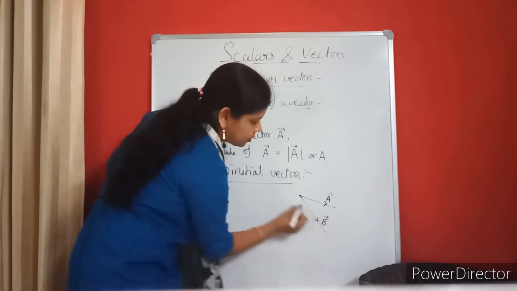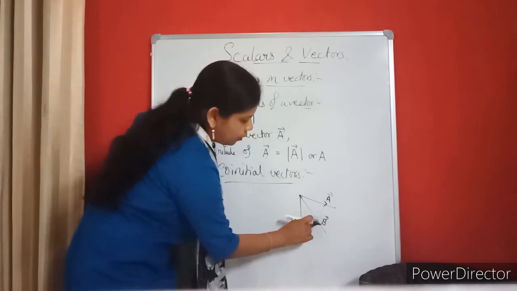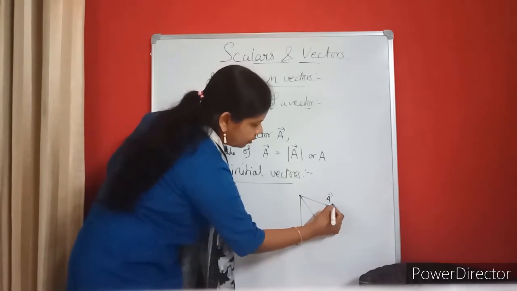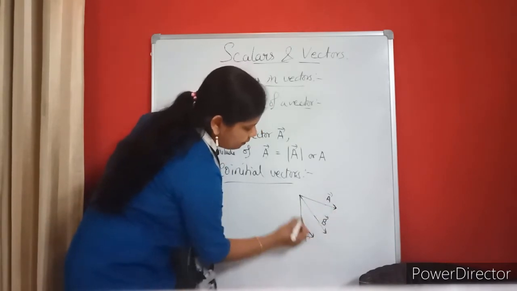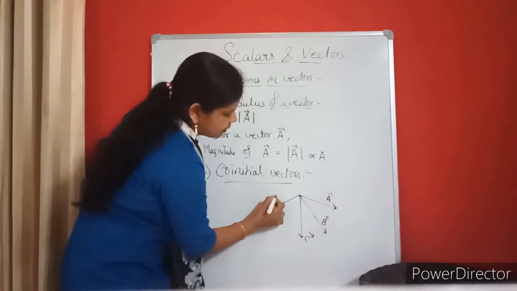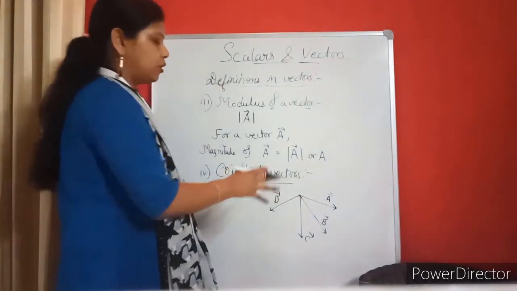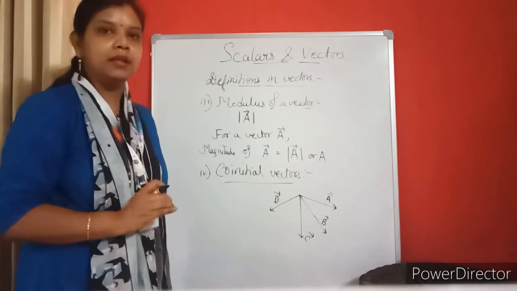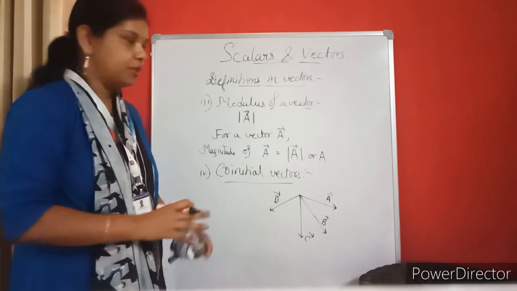This is my vector B. Another one I have drawn. So the arrow I will not put here, I will put at the tip. By mistake I have given it here. So this one is my vector C. And if I have drawn this as my vector D, then I will say that all these vectors are co-initial, which means they are starting from the same point.